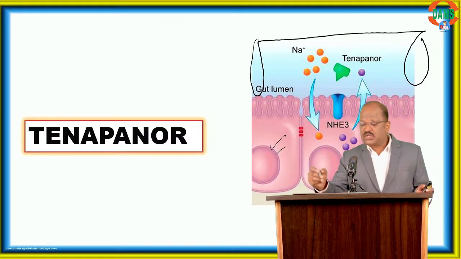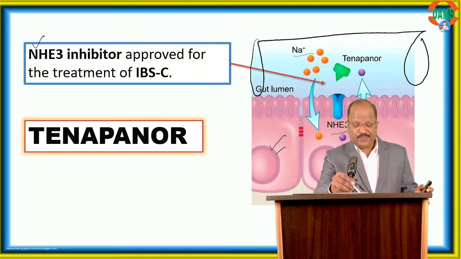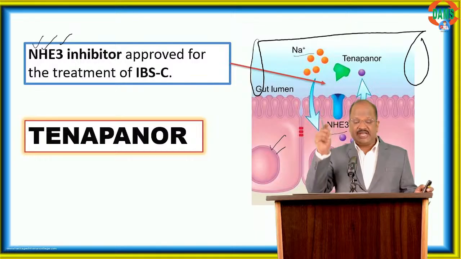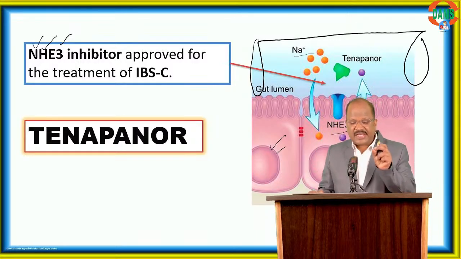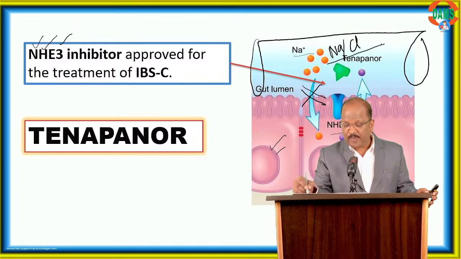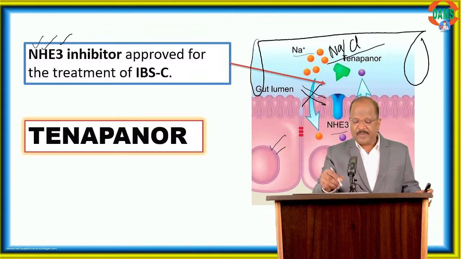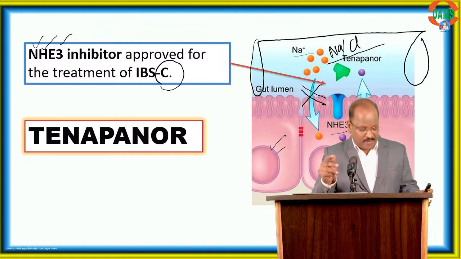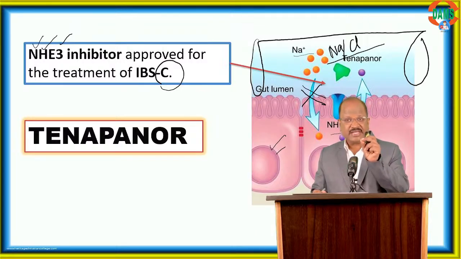It's a sodium hydrogen exchanger inhibitor, thereby inhibiting sodium absorption. Sodium and chloride accumulate in the lumen of the intestine, promoting motility, useful for treatment of constipation. So remember, it is a sodium hydrogen exchange inhibitor.